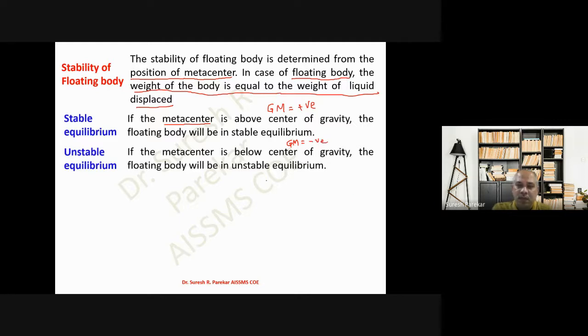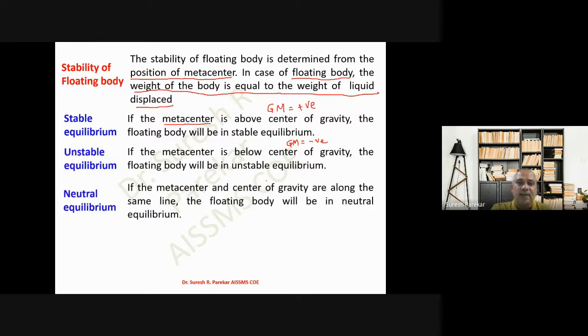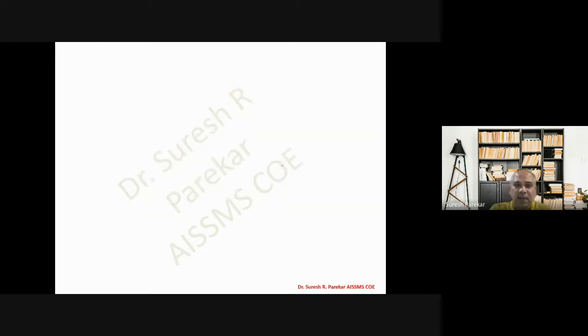Then third, neutral equilibrium. If the metacenter and center of gravity are along the same line, the floating body will be in neutral equilibrium. In stable equilibrium, a couple will be formed in the direction opposite to that applied to the body. In unstable equilibrium, the moment formed due to shifting of the metacenter is in the same direction as the applied moment, and in neutral equilibrium, no moment will be formed. So we have these three equilibrium conditions.